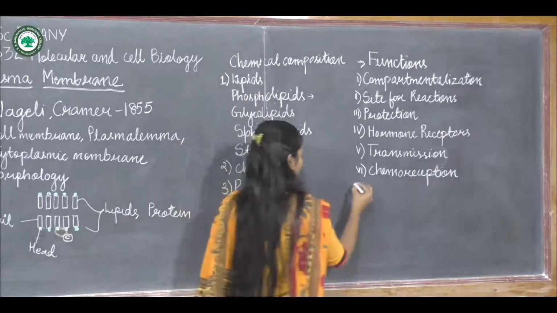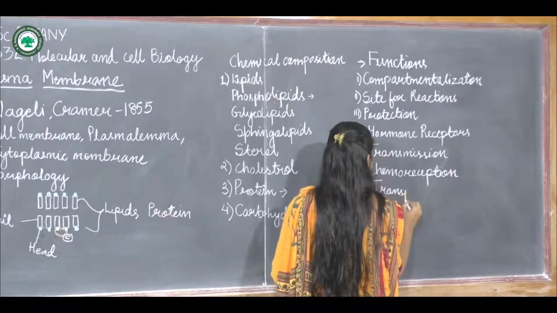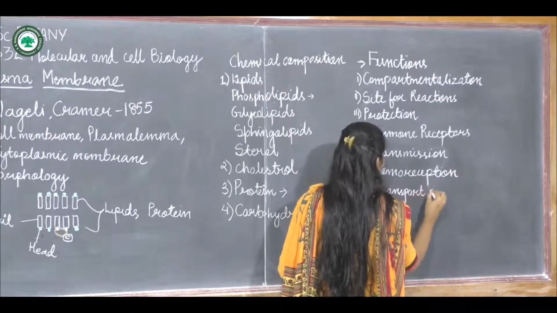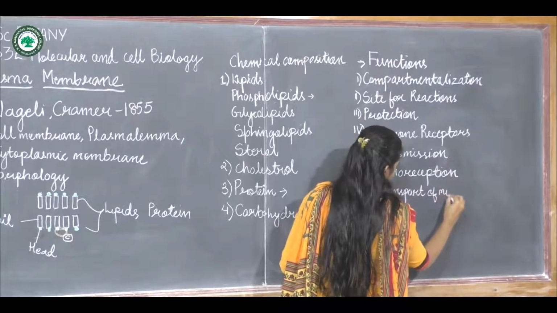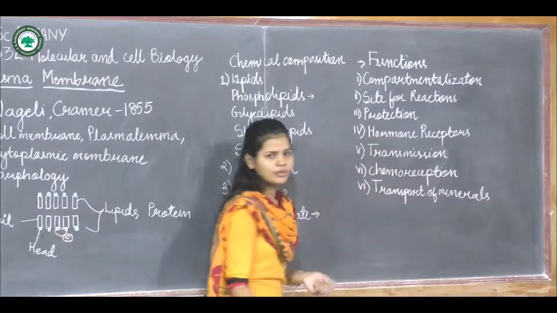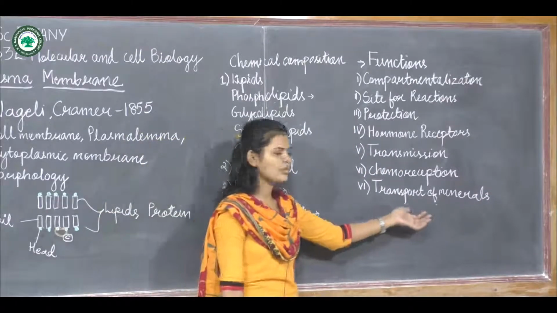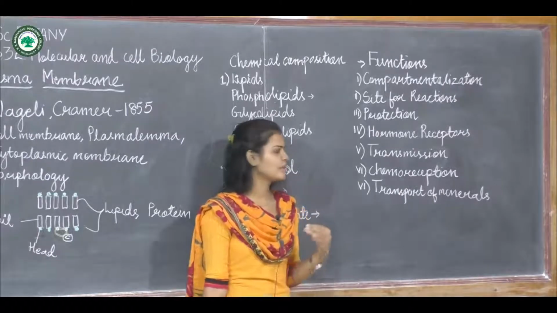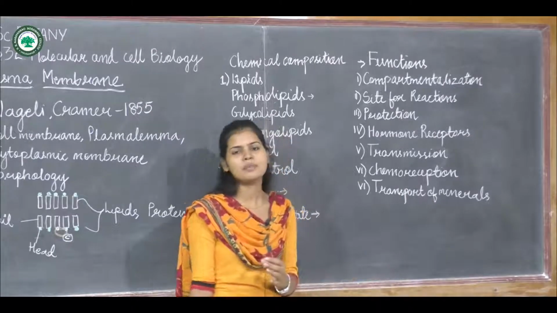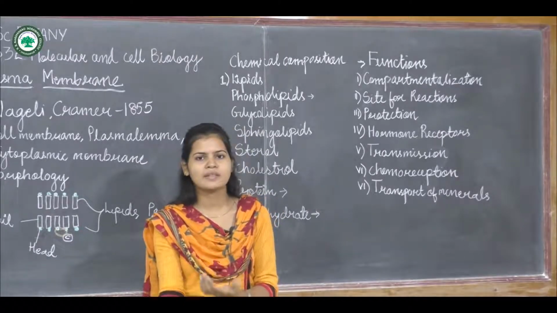Now, transport of minerals, that is the transferring of minerals from outside to the inside of the plasma membrane, can be done in two ways, that is active and passive transport.